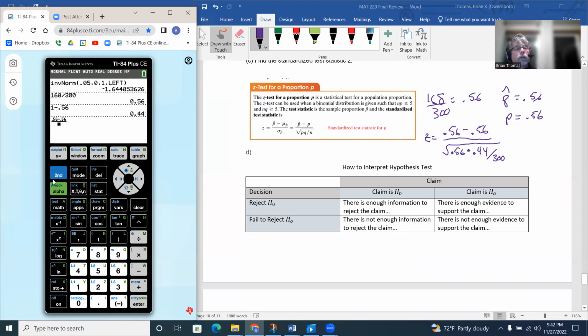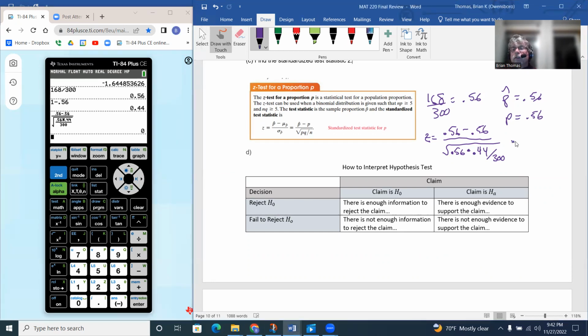And on the bottom, we have the square root, with a fraction inside there: the top is 0.56 times 0.44 over 300. Now remember, 0.56 minus 0.56 is 0, so this really just turns into 0. So our z statistic, test statistic, is actually 0.